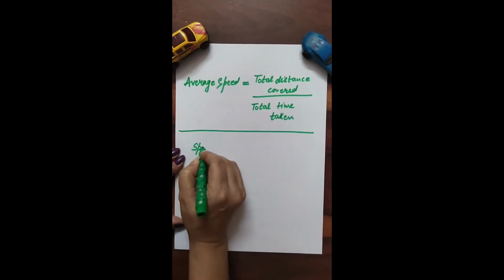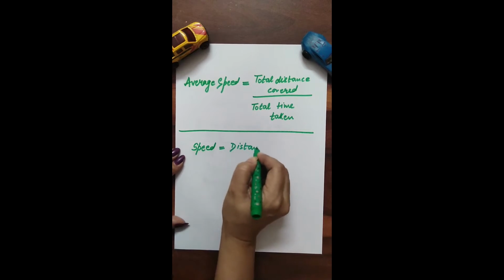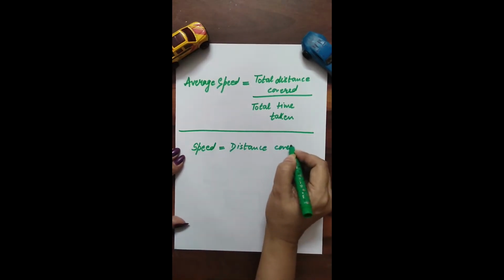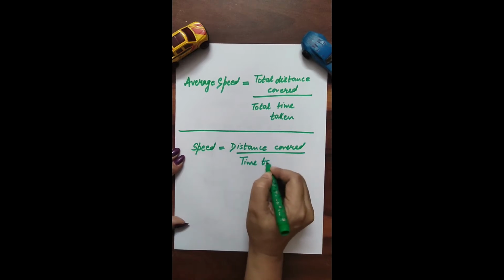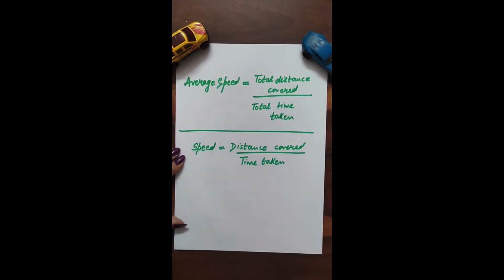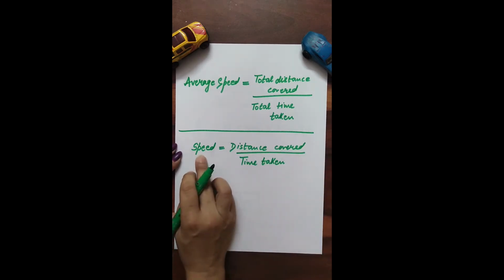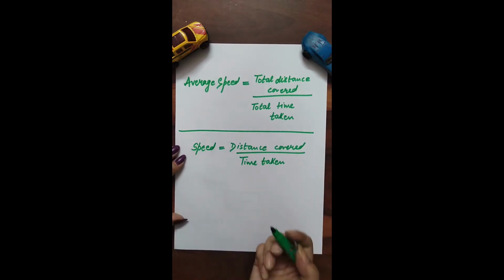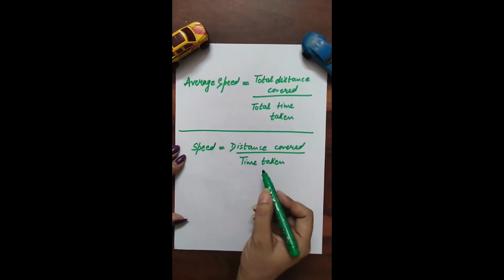Now, speed is equivalent to distance covered divided by time taken. Using the same formula, you can solve numericals when these two are given and you are supposed to calculate the speed. Another thing can be that you are supposed to calculate the distance covered by an object when speed and time are given.